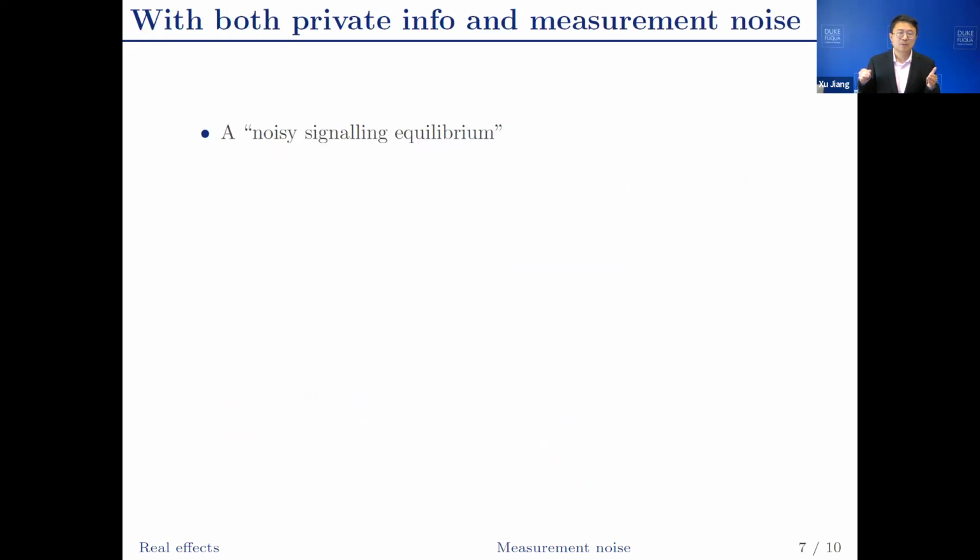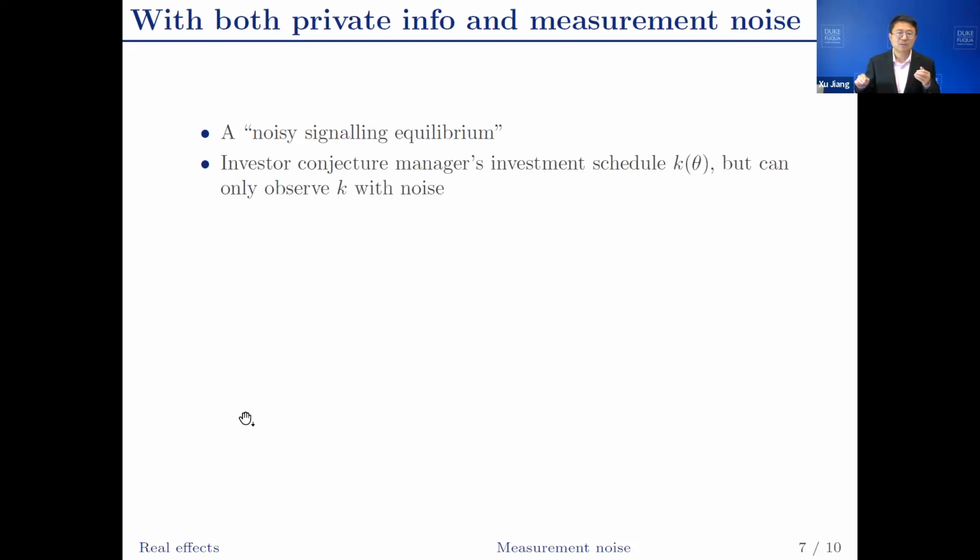What if we have both frictions? We have both private information of theta from the manager and measurement noise. Remember, if we only have private information, we have signal equilibrium. Now, when we have measurement noise as well, we have a noisy signal equilibrium.